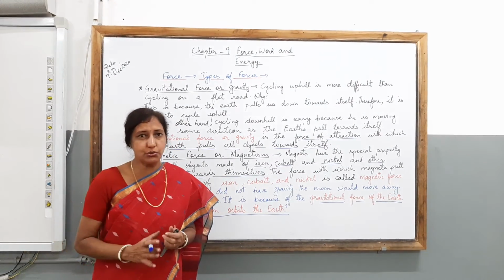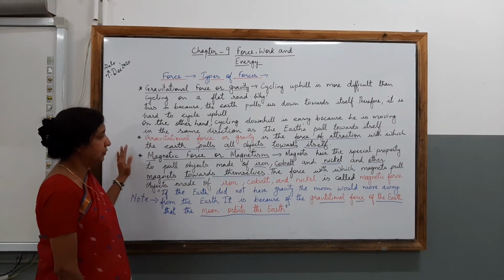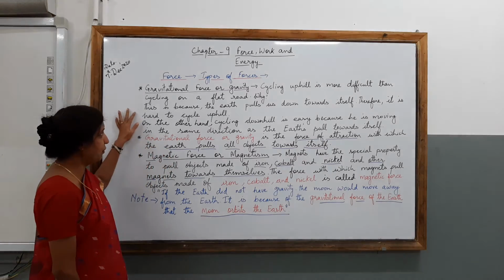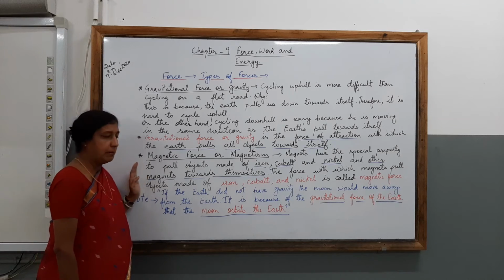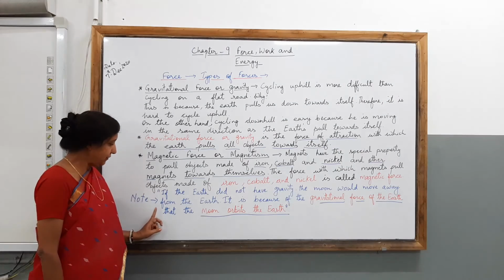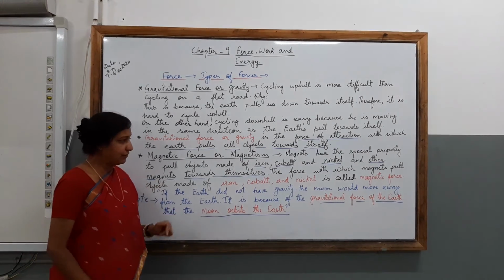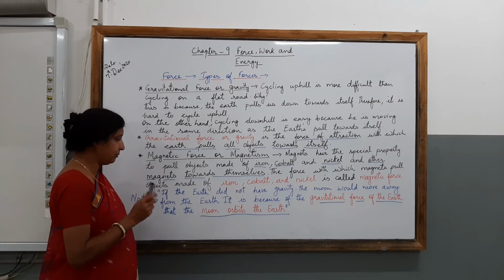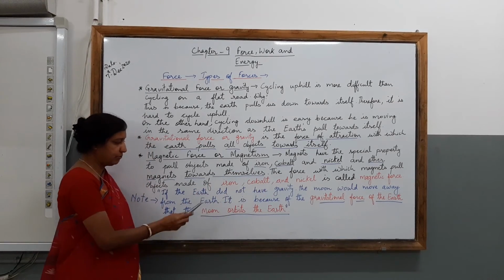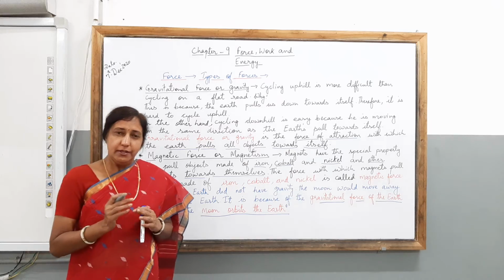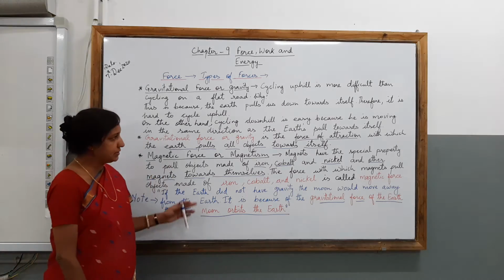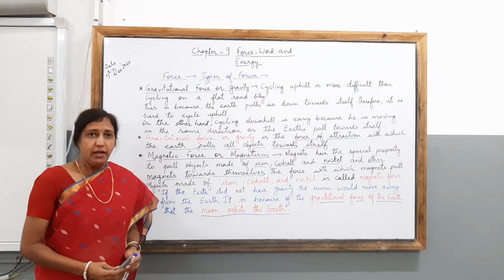So I hope you have understood properly with the help of this today the topic and the kind of forces we learn, the gravitational force or gravity and the magnetic force or magnetism. So try to understand, children, the important fact at the last which I have told you, that is, if the earth did not have gravity, the moon would move away from the earth, and it is because of the gravitational force of the earth that the moon orbits the earth. I hope this fact you remember and try to understand it properly with the help of this video today. Clear, children?